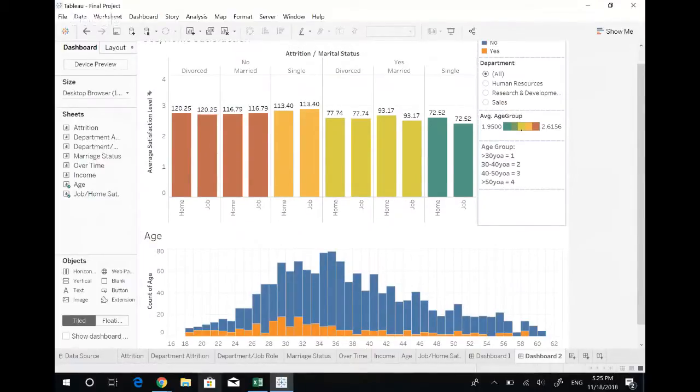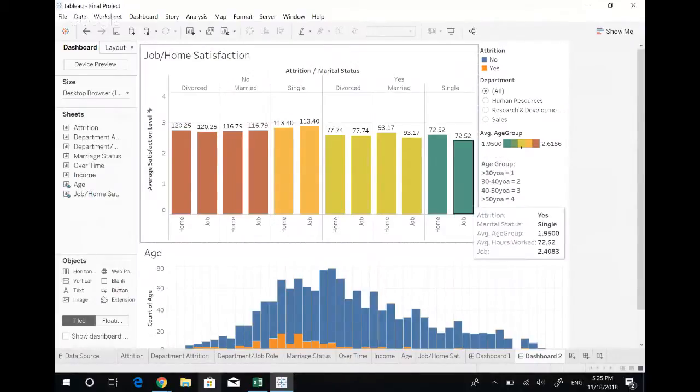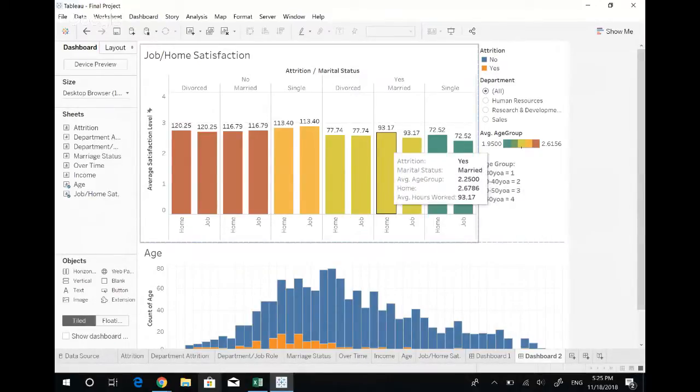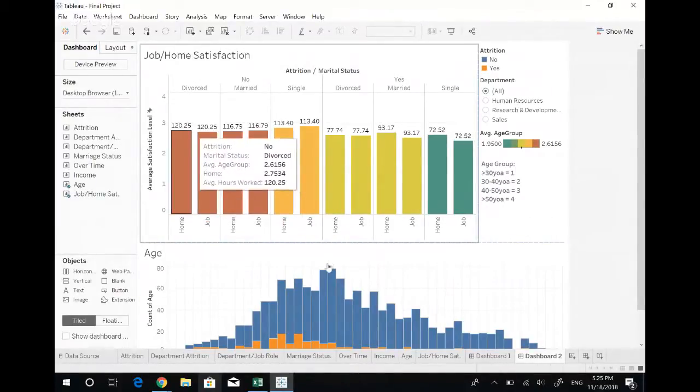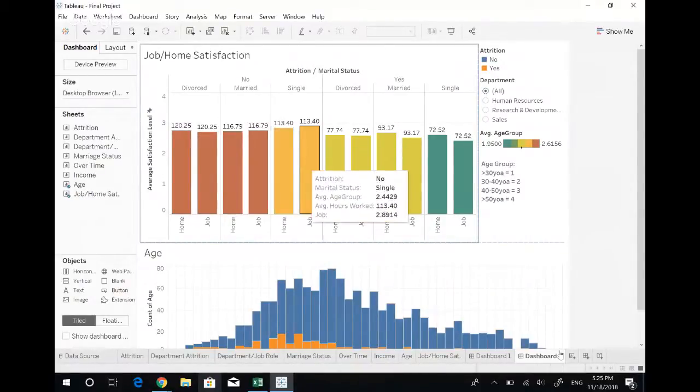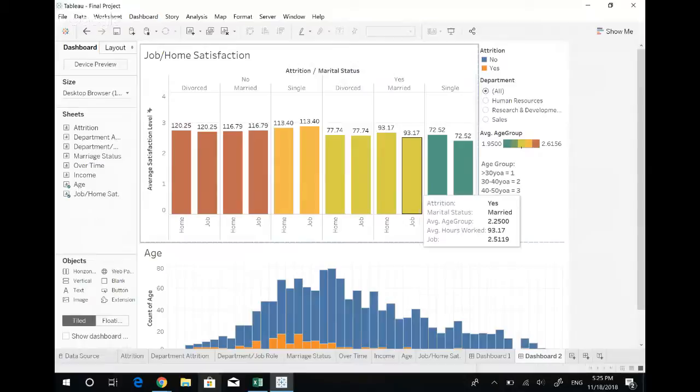after a college degree. And if you look up at job home satisfaction, this graph pulls forward the average age group with the colors. You'll see that the younger people are having more attrition and lower satisfaction levels, and they're also working less hours in comparison, whereas with no attrition, they're 120 hours, 116, 113. They're typically working more hours per month than anybody else, and having higher job satisfaction with it.